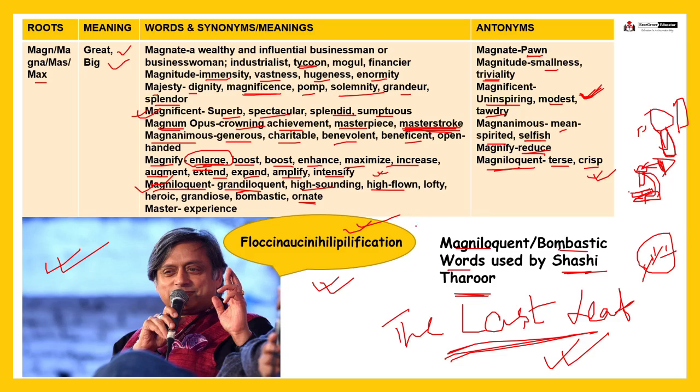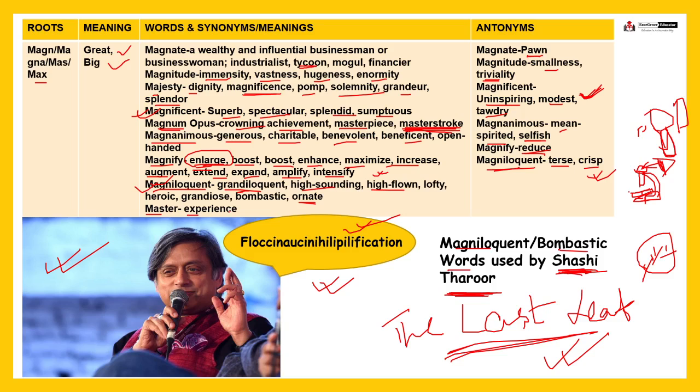Keep it simple. And please do remember, if you are giving a speech, try not to use such bombastic words, right? Your speech should be understood by everyone, right? The layman should also understand what you are trying to say, what you are trying to deliver, right?